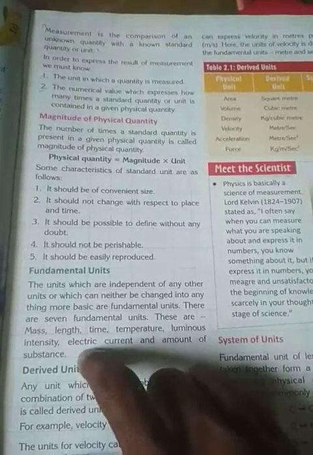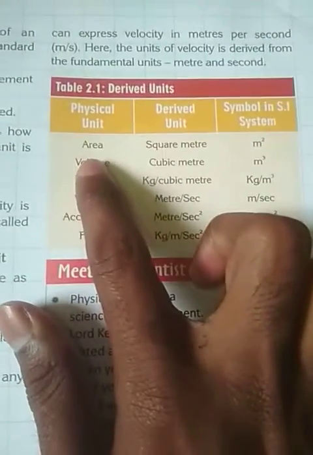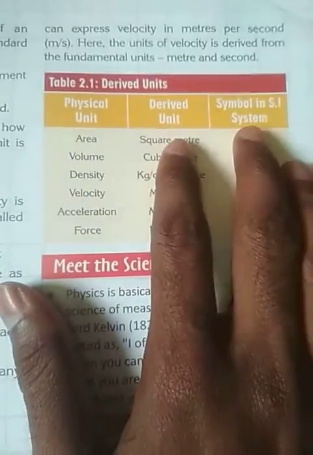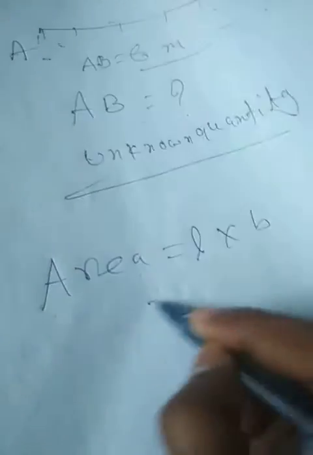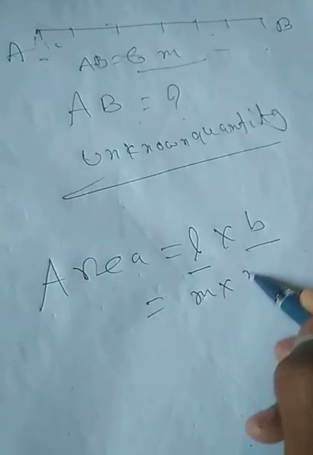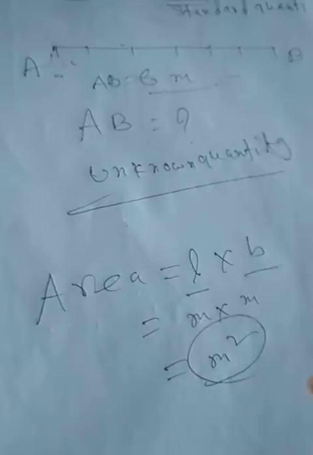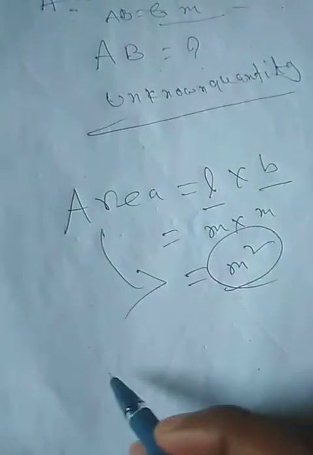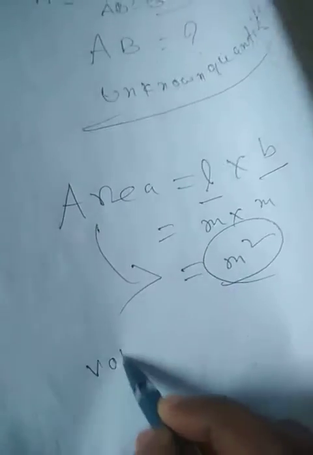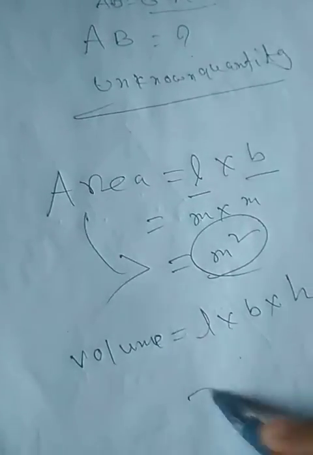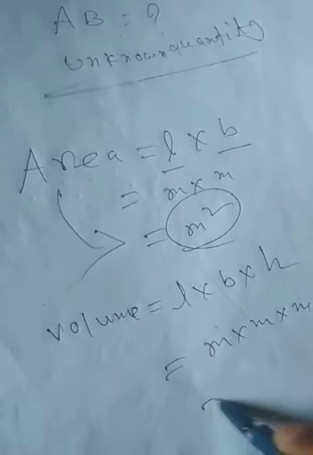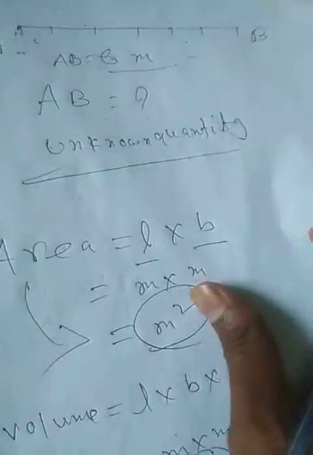Now, for example, area. I am deriving the unit of area. We know that area is equal to length into breadth. The unit of length is meter. The unit of breadth is also meter. So we get that the unit of area is meter square. So this is a derived unit. Like volume, we know volume equals length into breadth into height, and all have the same unit, meter. So I got meter cube. This is also a derived unit. In this way you can derive units.